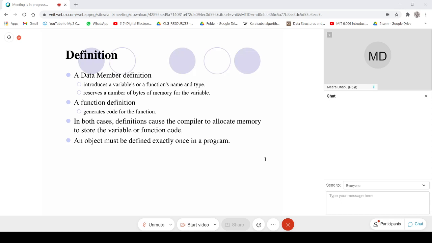When we give the definition for a particular function, there only the code is generated for that member function. So always remember, just declaration will not cause the compiler to allocate the memory. When we give the definition, there only the compiler will allocate the memory to store the variable or the function code.